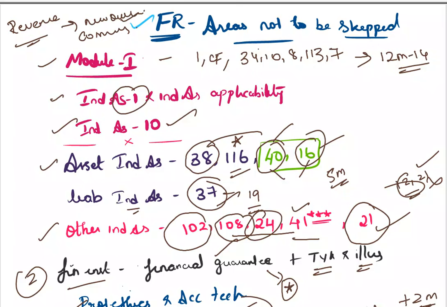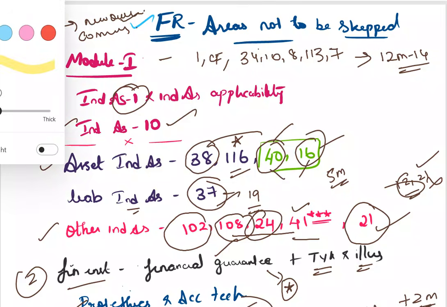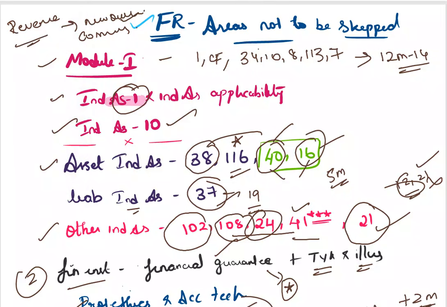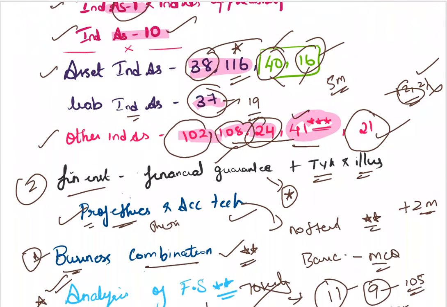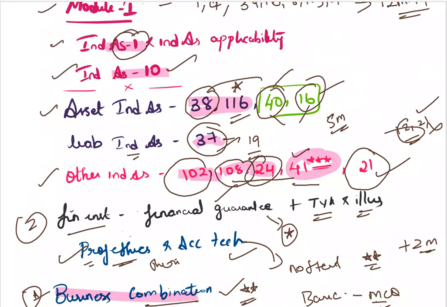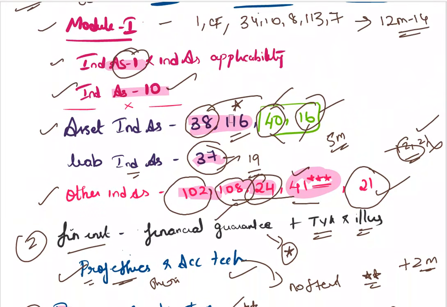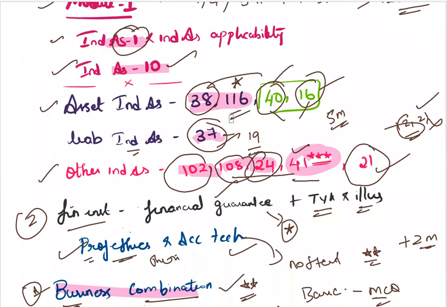Just to summarize, once again, the very important areas are Ind AS 1, Ind AS 10, Ind AS 38, 116, Ind AS 37, Ind AS 41, 108, 24, 102. These are all not recently tested areas. Because they are highly important areas, along with analysis of FS and business combination. These are the first priority areas, whichever I have highlighted.